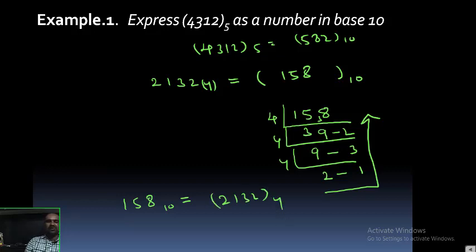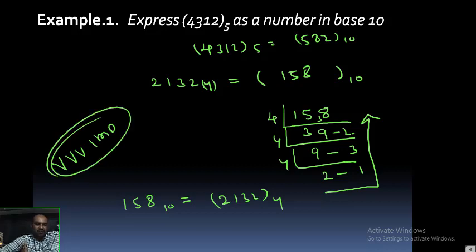Observe 2132 base 4. One very important note: observe here. The number 158 is converted into a number with base 4, so we divided 158 by 4.